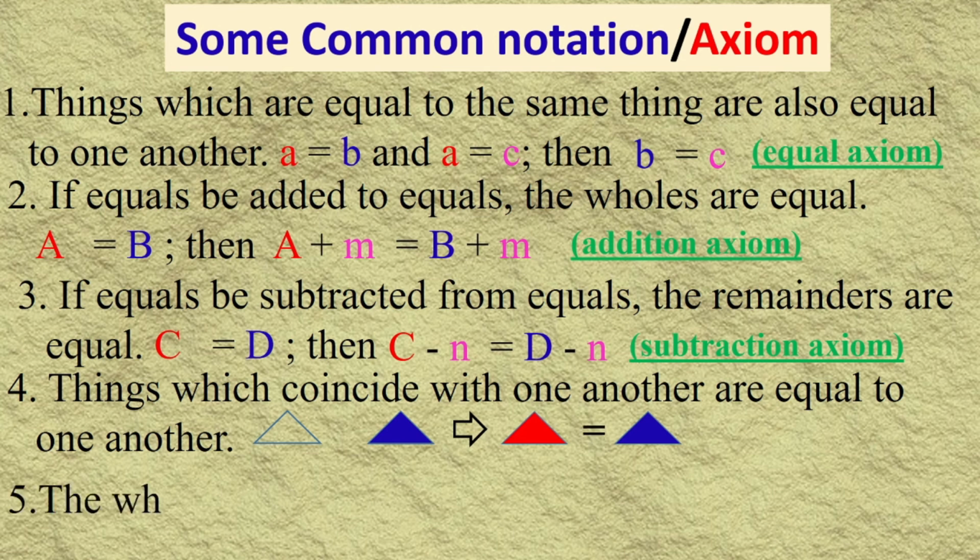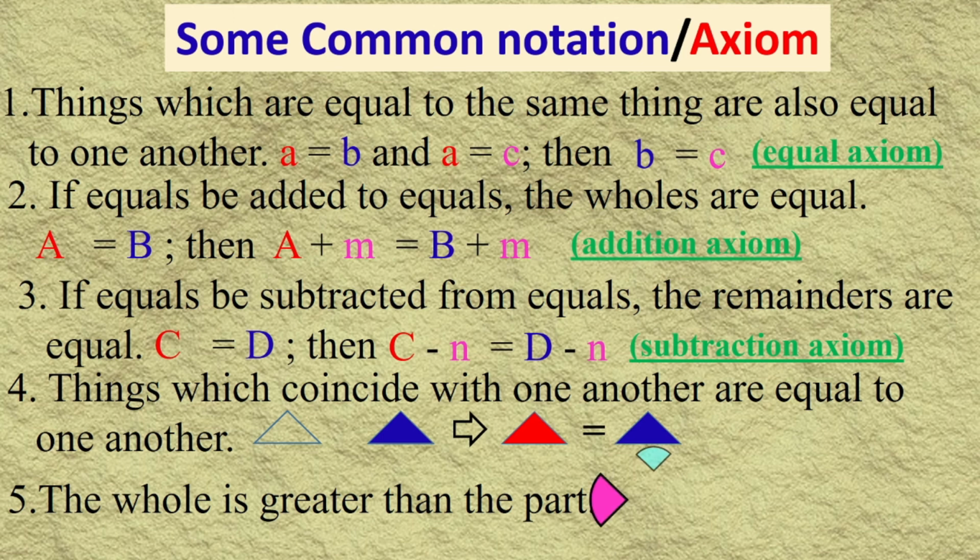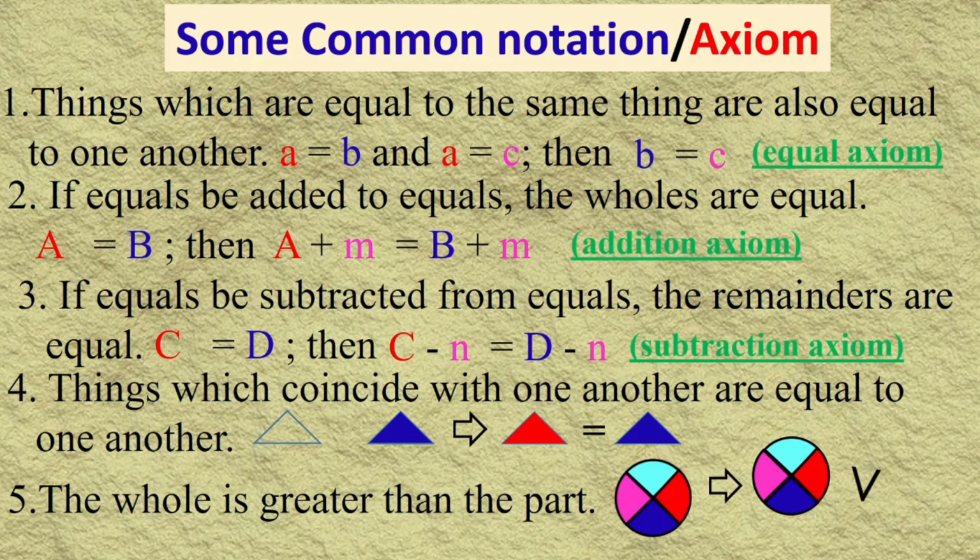Now last, it is most important: the whole is greater than the part. Here the whole circle is shown, divided into 4 parts, which may or may not be equal. The whole circle is greater than its one part.